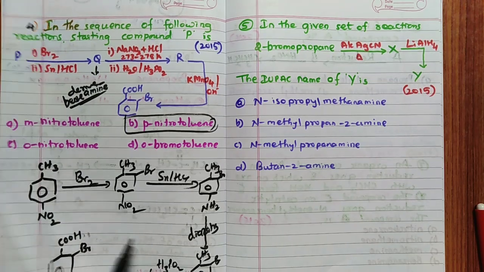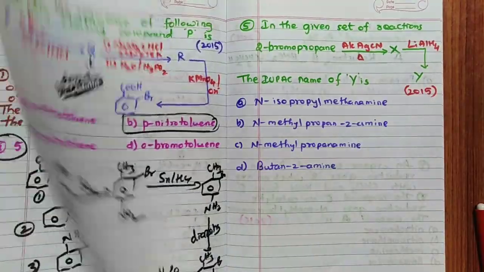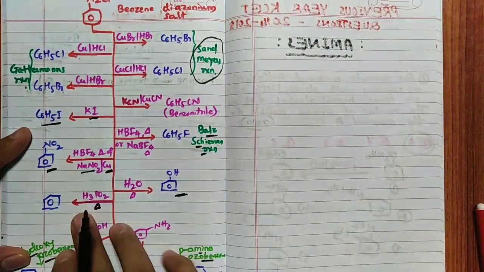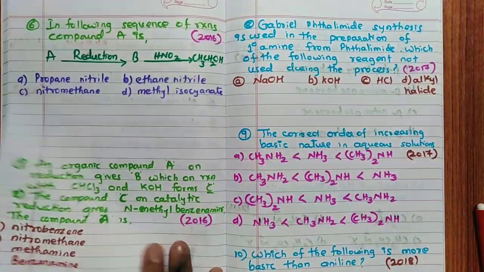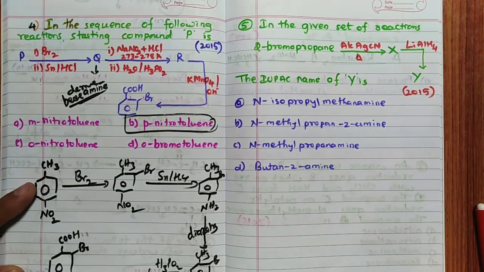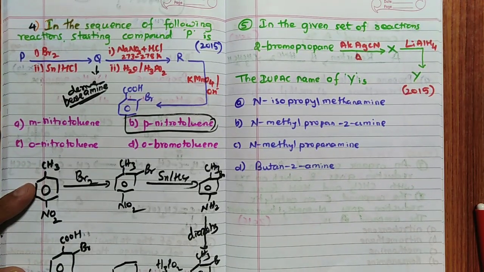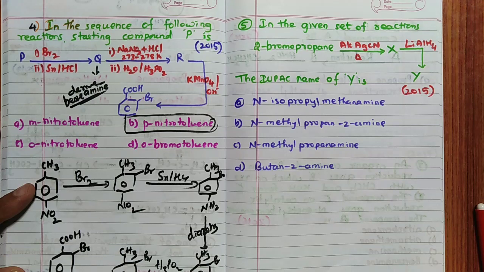Benzene. Remember, a very simple reaction. When benzenediazonium chloride reacts with H3PO2, you are going to get benzene, meaning this N2Cl will be replaced by H. So you are going to get the compound CH3, Br, and here it is H.